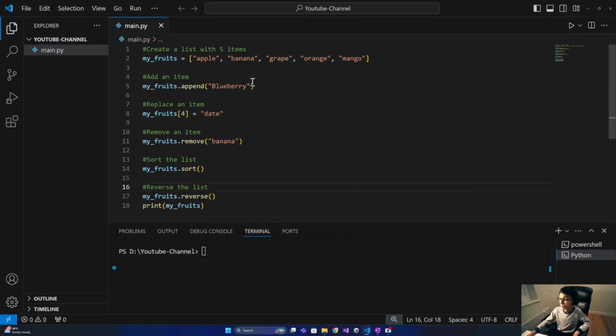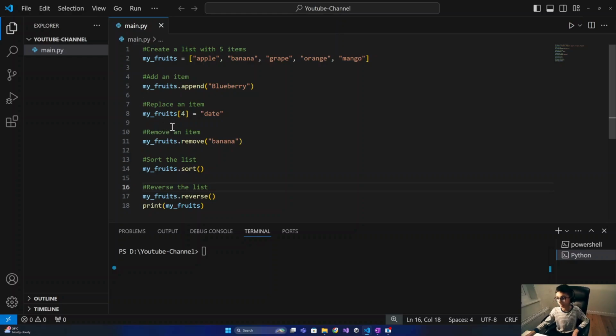Okay, I've created this code. Let's review it together. First, I created a list with 5 items and called it my_fruits, with the values of apple, banana, grape, orange, and mango. Next, I added an item to the list, blueberry. So now my_fruits is equal to apple, banana, grape, orange, mango, and blueberry.